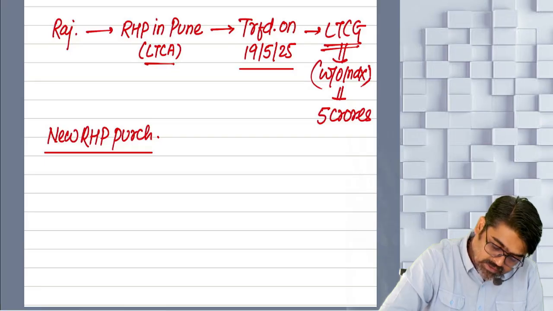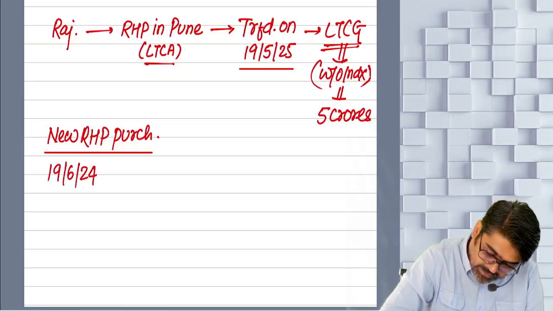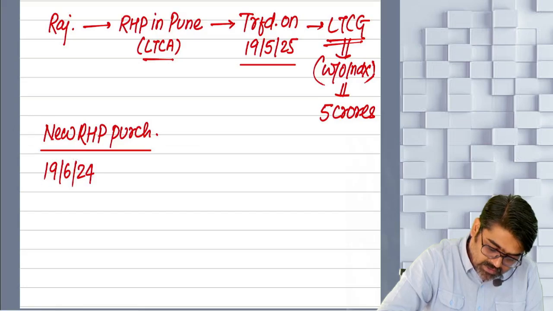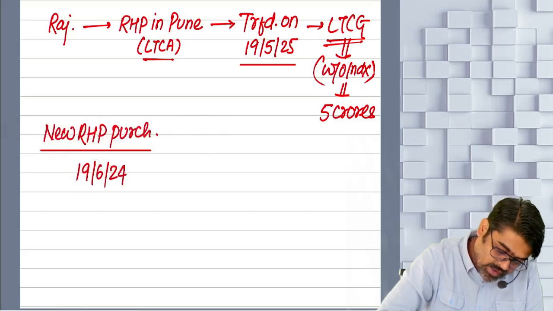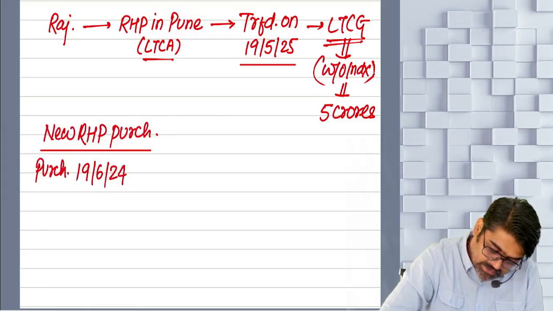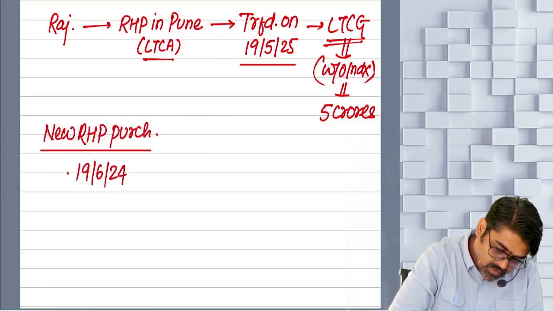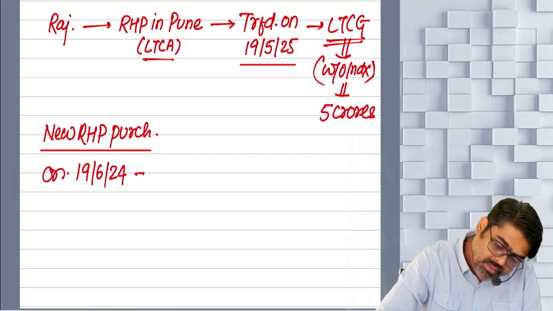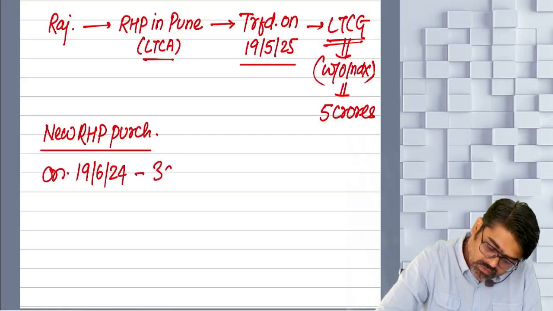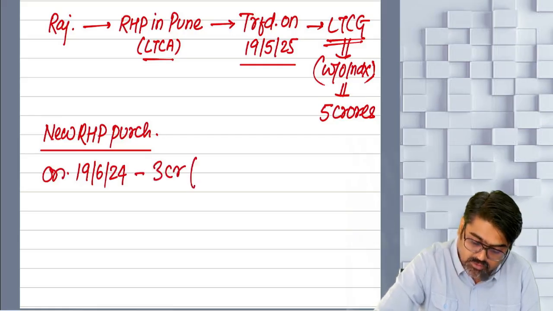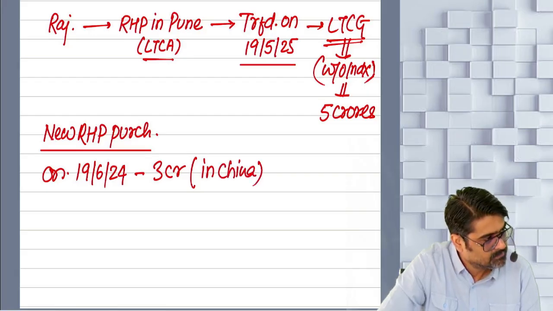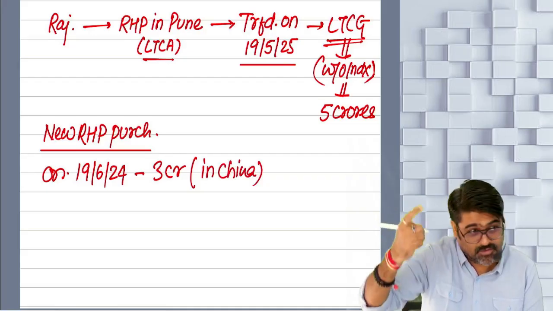So one property you purchased on 19th of June 2024. See, this is the date of purchase. Can I say this is the date of purchase? So a new residential house property purchased on this date, amounting to 3 crores, and this was in China. So purchasing this property for 3 crores in China.